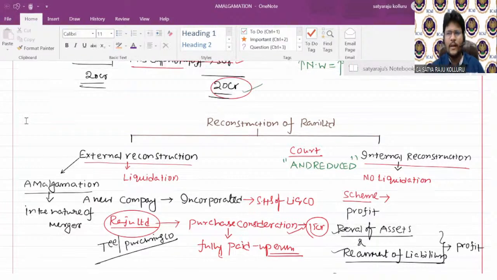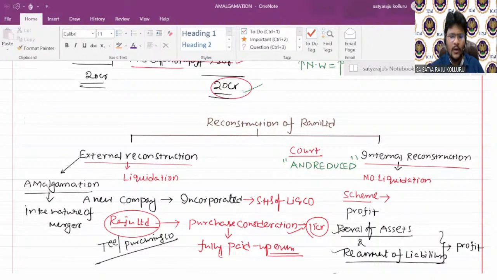I mean to say, reassessment of liabilities, revaluation of assets, reduction in paid up value, or compounding activities with various creditors occur in internal reconstruction. One more thing, court approval is necessary for conducting internal reconstruction activities. After completion of internal reconstruction, "and reduced" should be added at the time of presentation of the balance sheet.